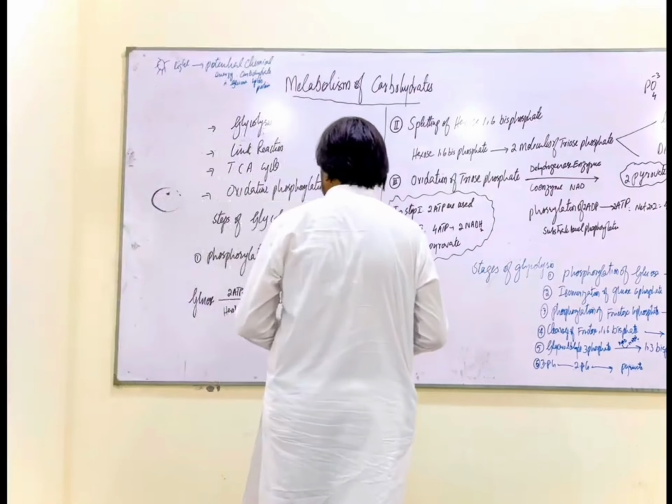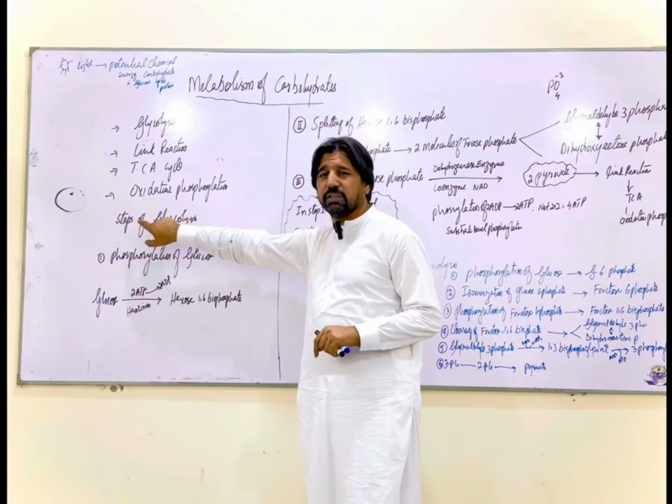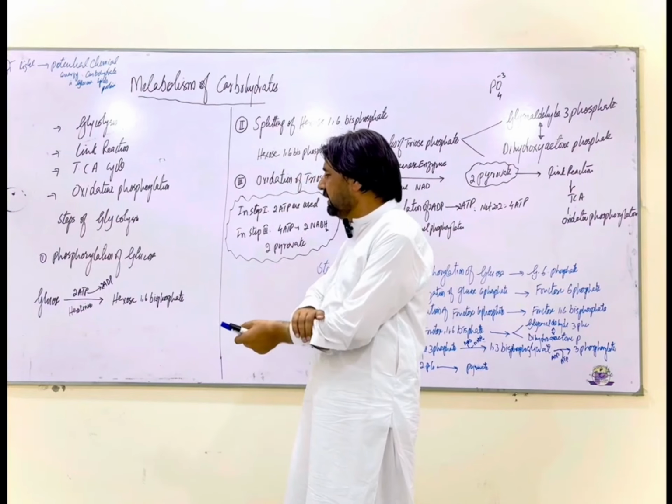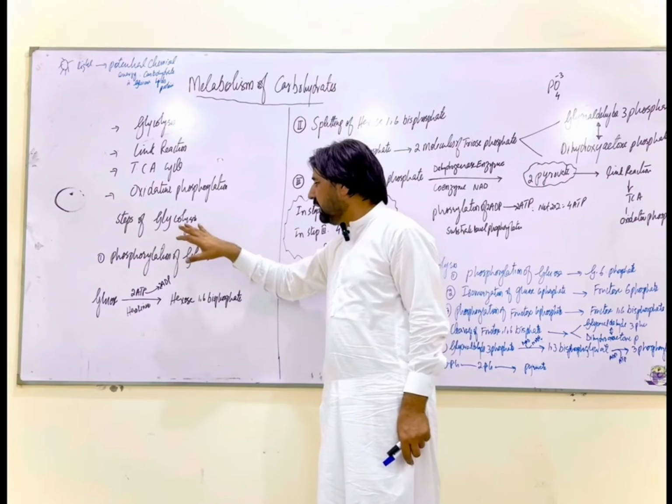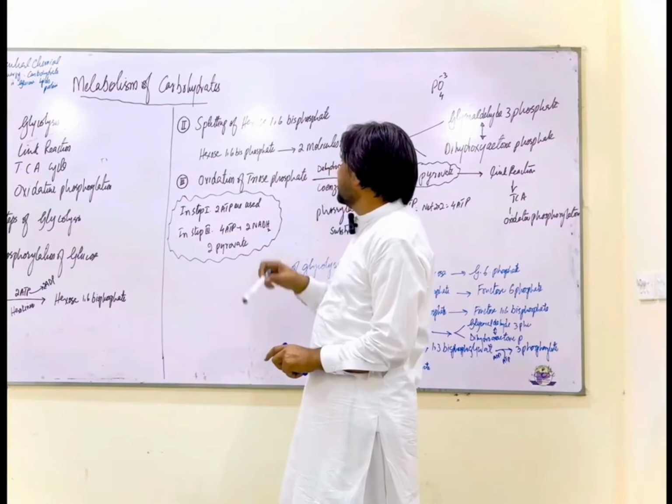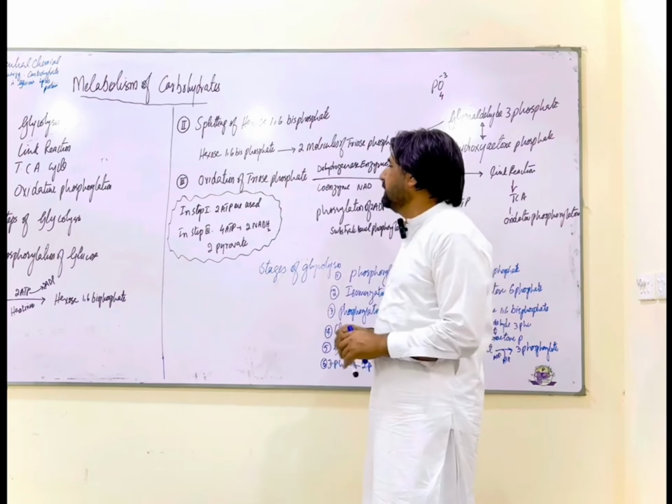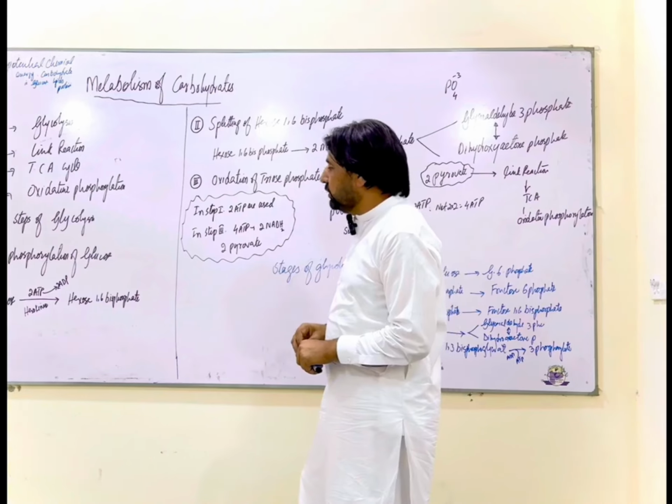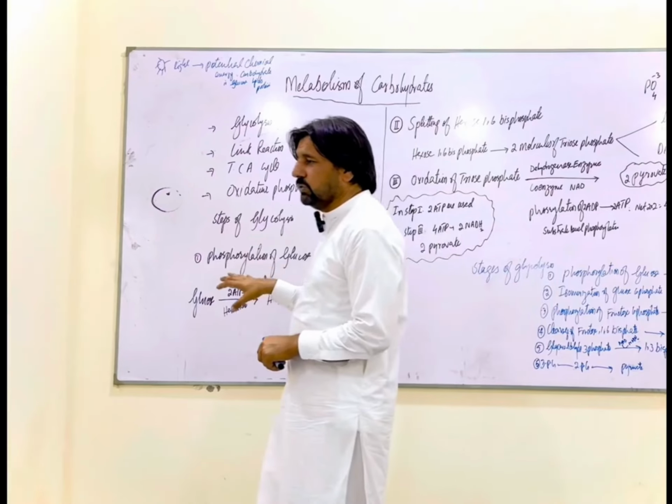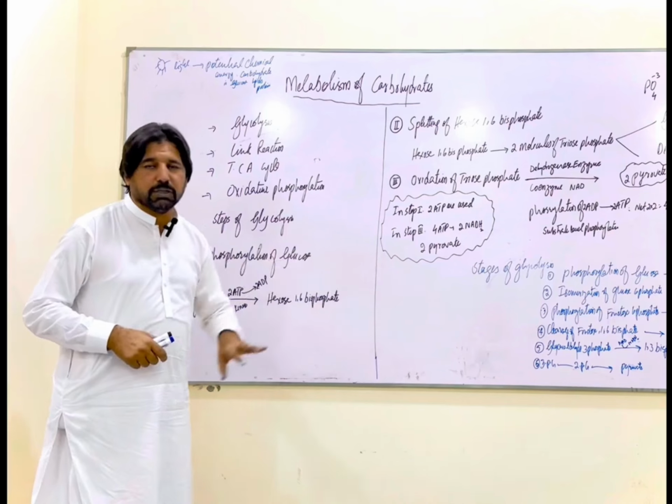So first of all, we start with glycolysis. Glucose molecule contains the potential chemical energy. That potential chemical energy is released in three major steps of glycolysis. First step is known as phosphorylation of glucose. Second step is known as splitting of hexose bisphosphate. And third step is oxidation of triose phosphate. These are the three steps which are used to break down the glucose molecule ultimately into the pyruvate molecule.